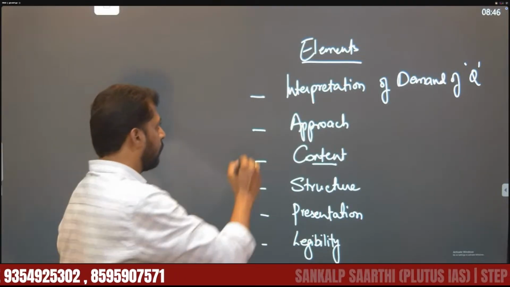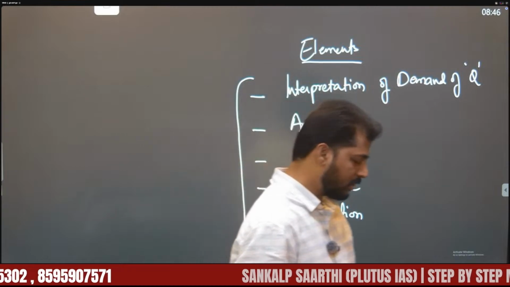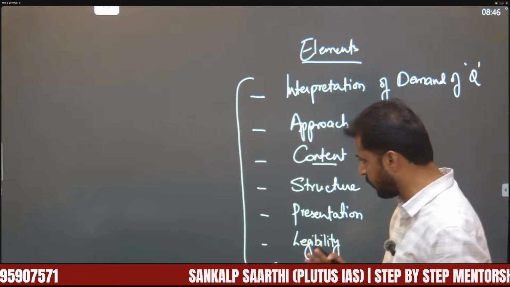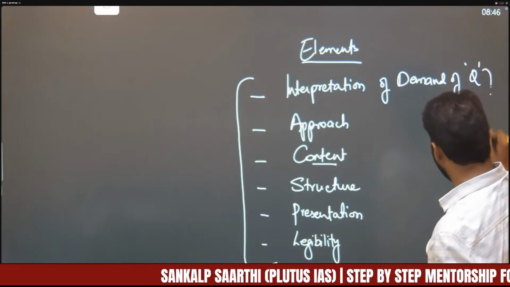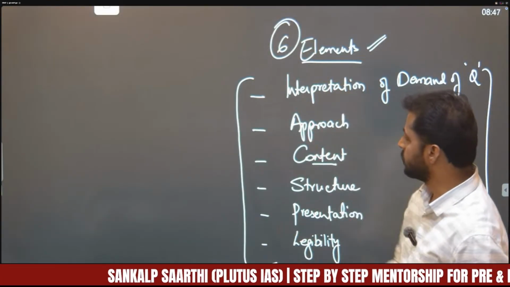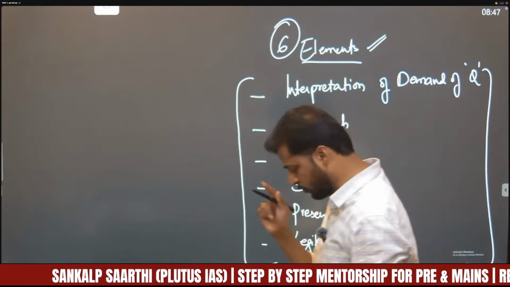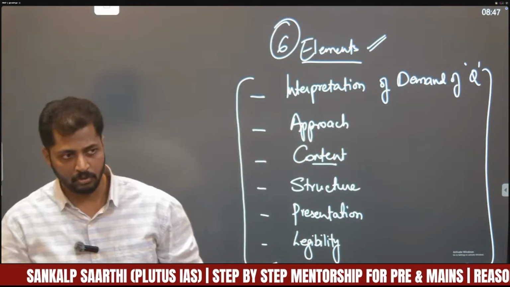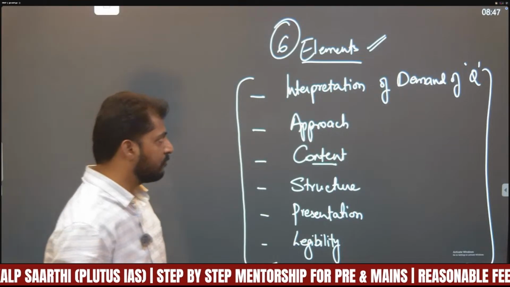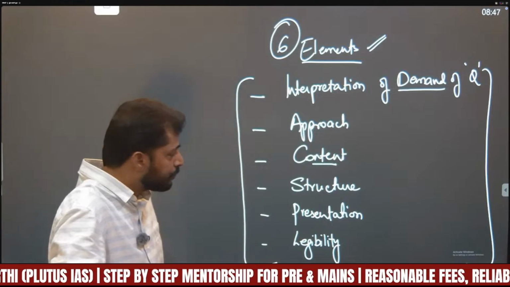Whatever the answer you write, whether it is GS 1, 2, 3, 4 or essay, you have to follow these 6 elements. This is like a watermark for your answer writing. The first element is interpretation of the demand of the question. Without interpretation of the demand of the question, the entire answer goes in vain.